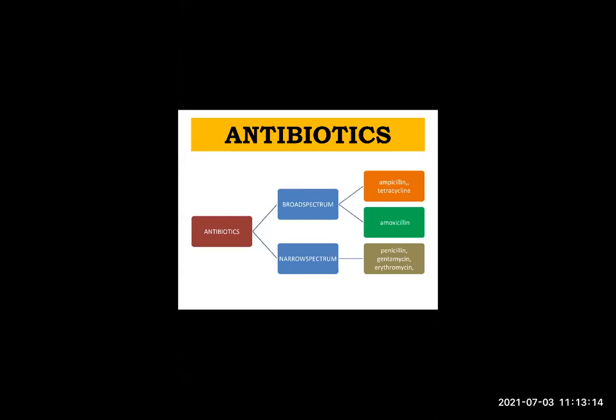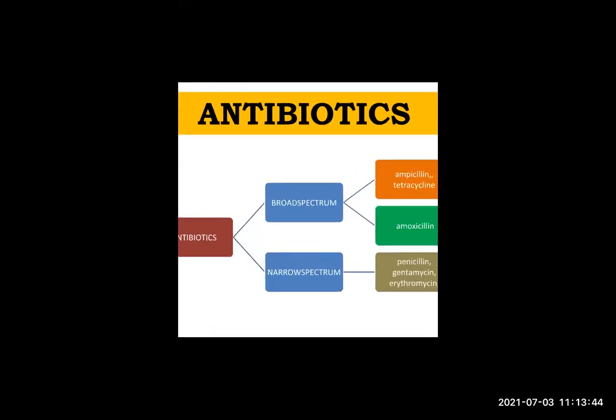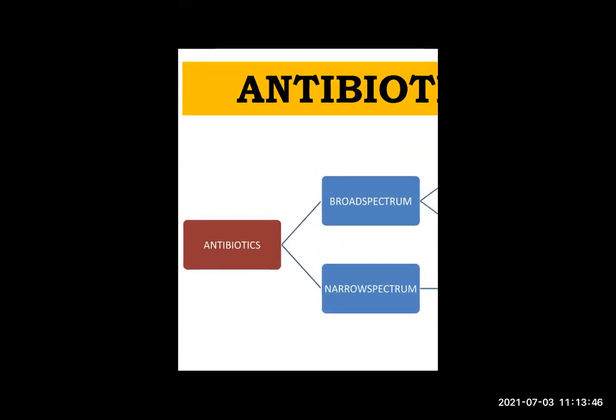Harmful microorganisms will keep on growing and cause diseases, so we should kill them or avoid their growth. For that, we need antibiotics.